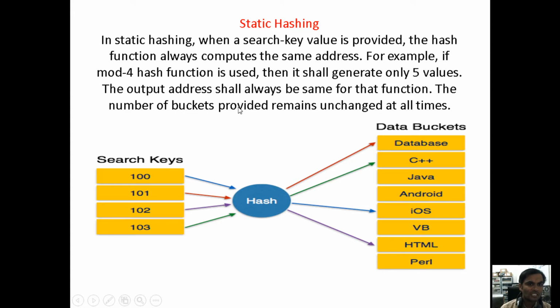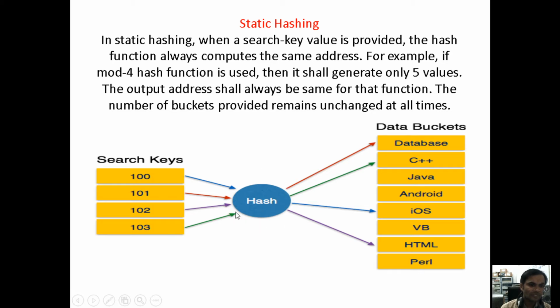When we provide the search key values to the hash function, for example 100 modulus 10, the range depends on the index, maybe 10 or 20, and you can take it accordingly. Maybe we take indexes 1 2 3 4 5 6 7 8, now we consider 8, so 100 modulus 8. With the help of the mathematical formula, based on the remainder, we store the value under a data bucket. That means for the 100 search key,